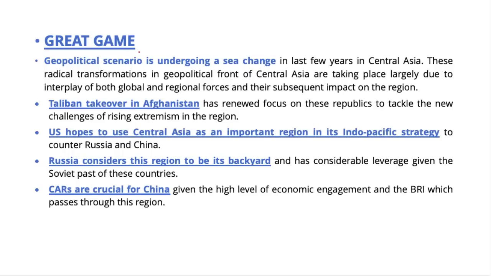Central Asian countries stretch from the Caspian Sea in the west to China and Mongolia in the east, and from Afghanistan and Iran in the south to Russia in the north, and were a part of the earlier Soviet Union. The geopolitical scenario in this region is undergoing a sea change.